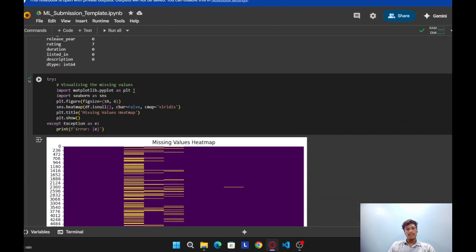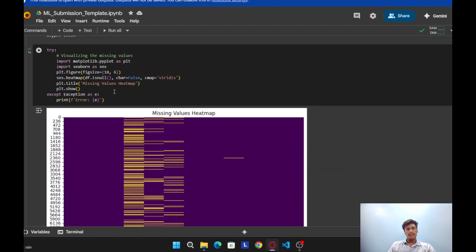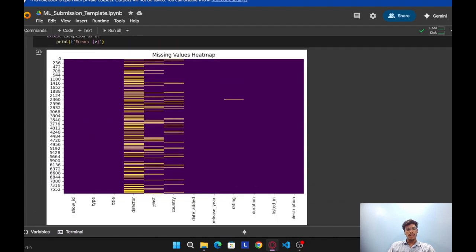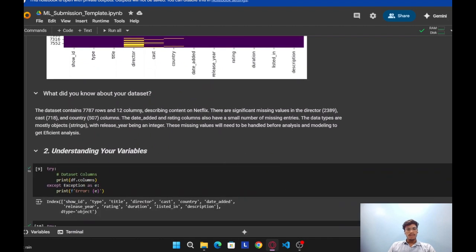Next, visualizing the missing values. Here we are visualizing the missing values using a heat map. You can see the director, cast, and country have some missing values or null values, and rating has 1. So the dataset contains 7,787 rows and 12 columns describing the content of Netflix. The significant missing values are in director, which has 2,389, cast 718, and country 507.